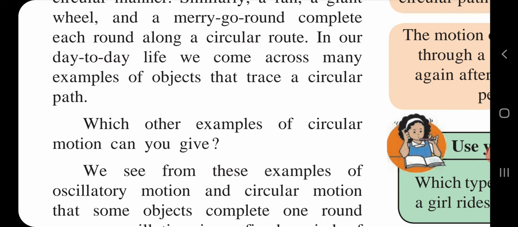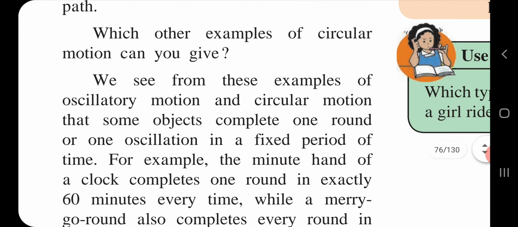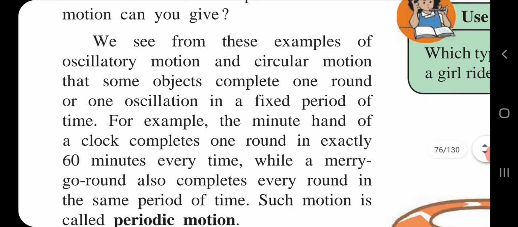So children, here in our non-linear motion, we have completed oscillatory motion as well as circular motion. Now our third motion is periodic motion. From the examples of oscillatory motion and circular motion, we see that some objects complete one round or one oscillation in a fixed period of time.